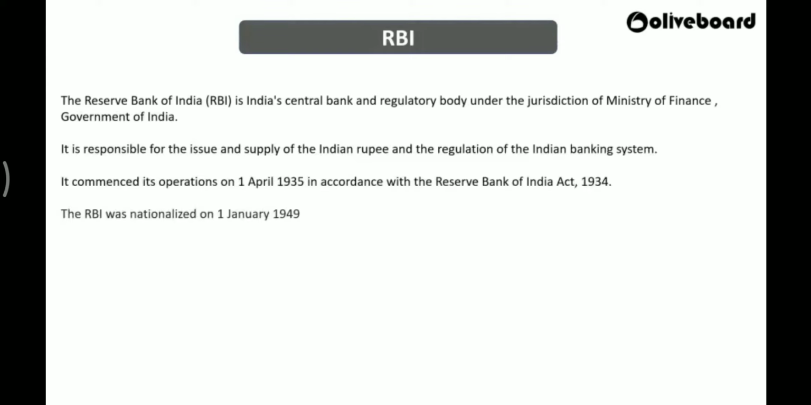And we know that RBI is responsible for what? Indian rupees and the regulation of the banking system. It is the apex bank in our country, all right? So it controls all the other banks, banking companies, and NBFCs in India. All right, so it commenced its operation on when? In April 1935, and it was established by passing an act called the RBI Act 1934. It commenced its operation in 1935, and it was nationalized on 1st January 1949.